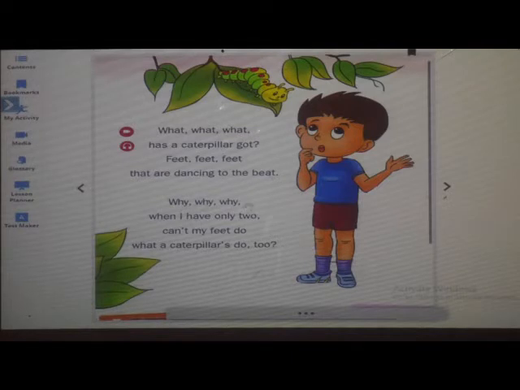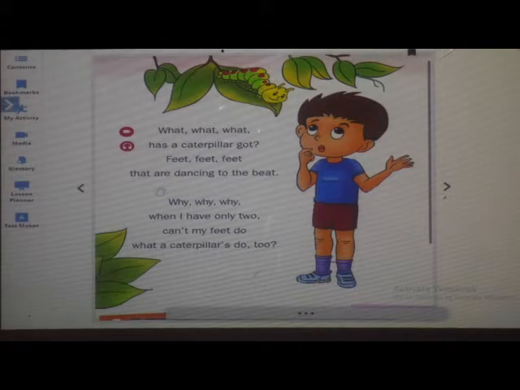Why? When I have only two, can't my feet do what a caterpillar does too? What is he saying? He is asking a question. What has a caterpillar got? What is the thing that the caterpillar has got?